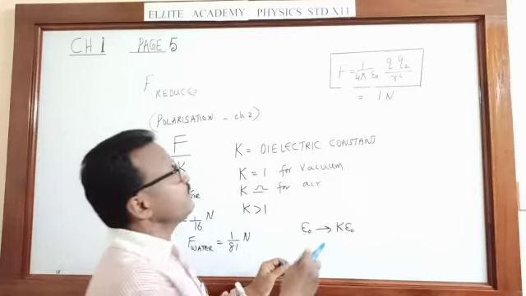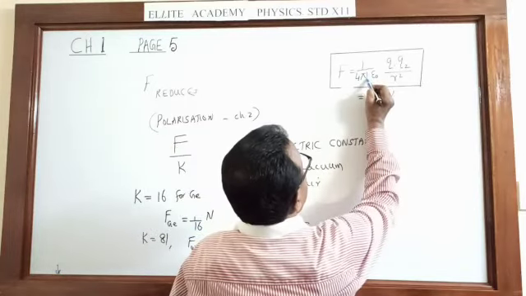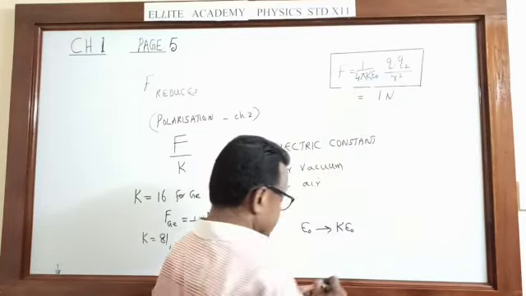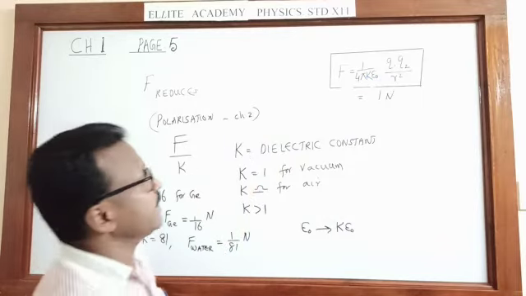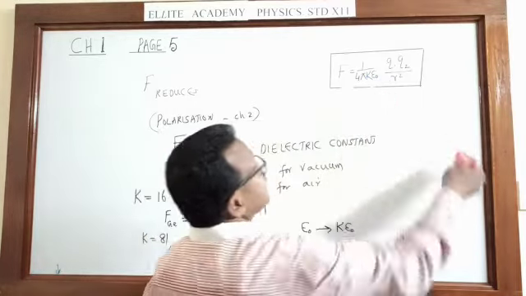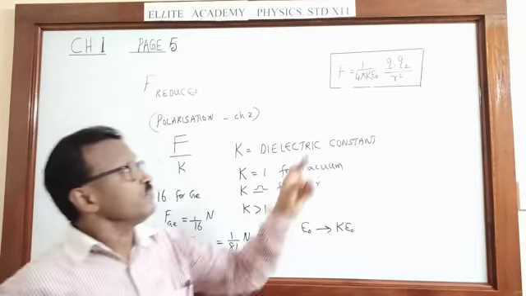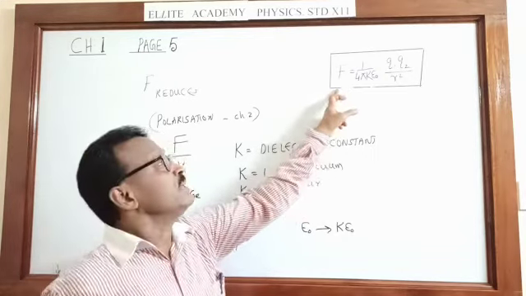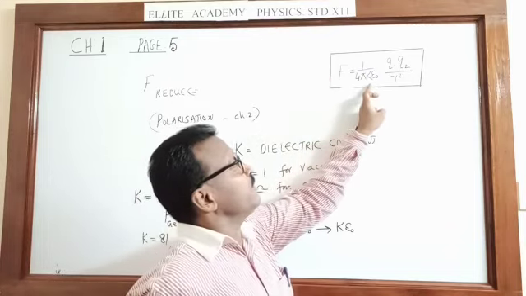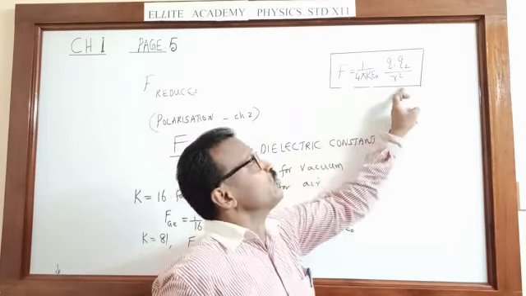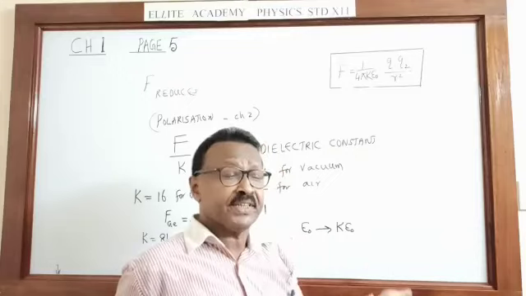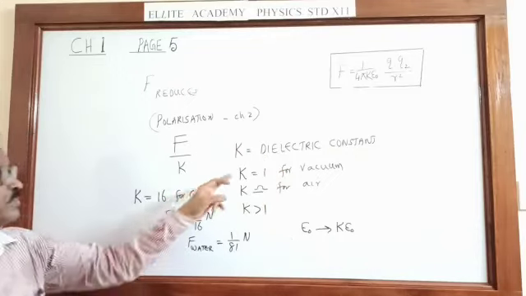So our equation will become 1 upon 4 pi K epsilon 0 if it is any other medium. So Coulomb's law applied to any other medium is 1 upon 4 pi K epsilon 0 Q1 Q2 upon R squared. What is K? Dielectric constant of the medium.